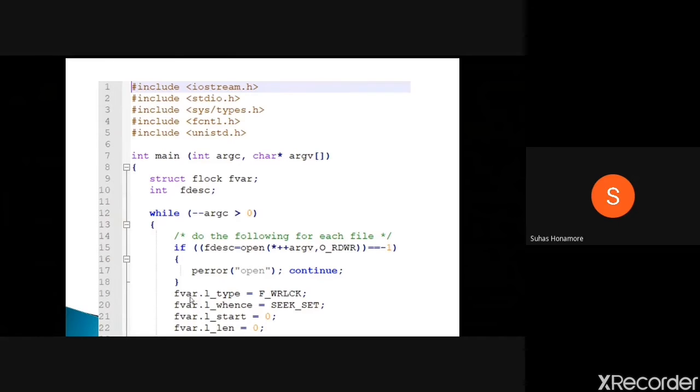On successful execution, if the file is there and you have opened it, then we are going to set this structure's parameters. The lock type we are setting as write lock, because we are trying to acquire a write lock on whichever file we have opened. Then whence is SEEK_SET, which is nothing but from the start of the file, from the first byte onwards. We are not giving any offset, so we give 0. Then length we are giving as 0, and length 0 means we are going to lock the entire file. So these are the parameters we have given.